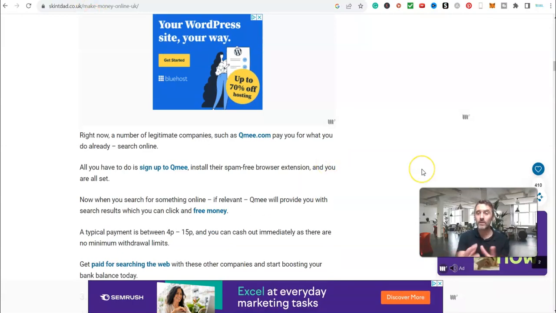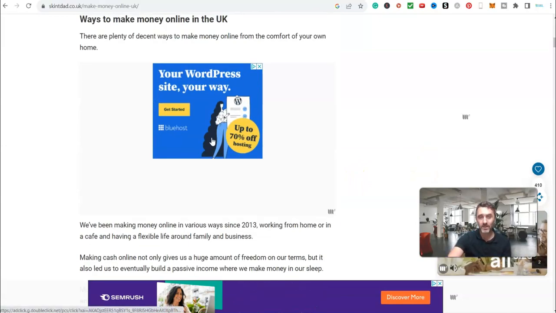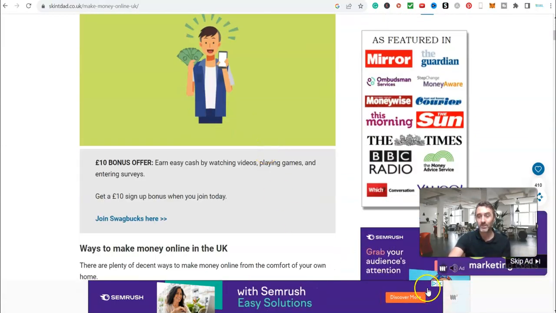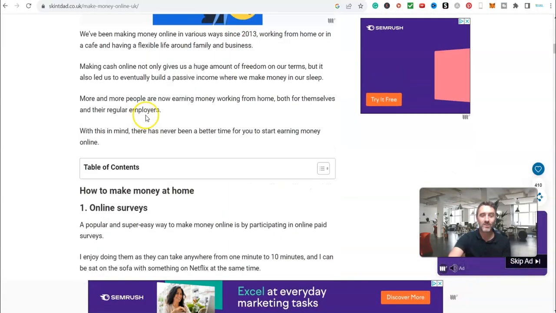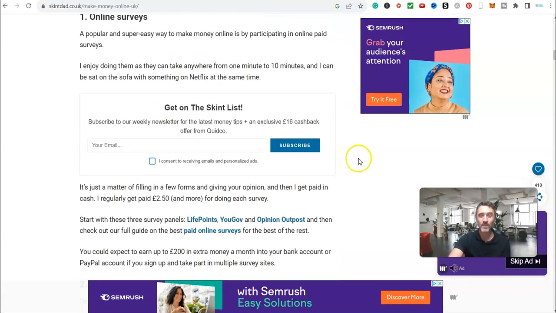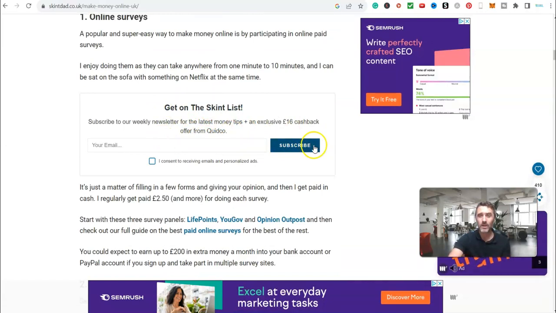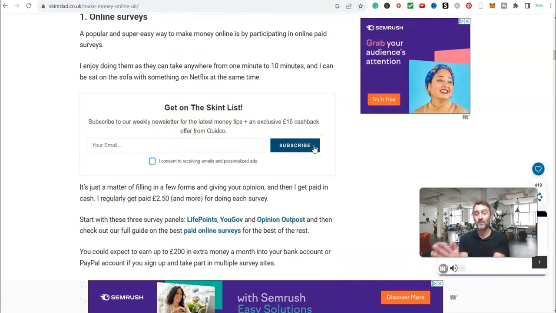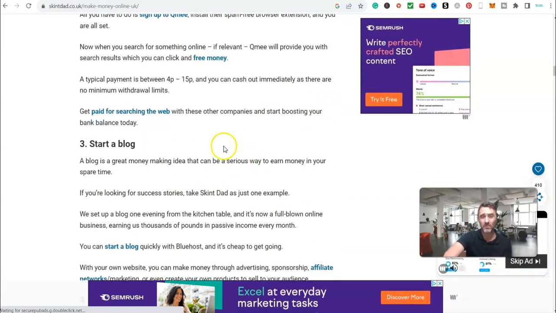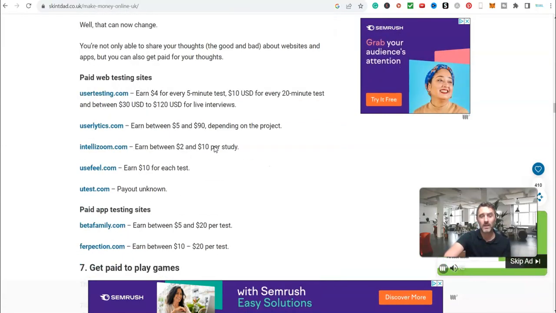So what do we know from this? They've created this piece of content, which in this example is a website, a blog article. They're earning money from these annoying ads which slow down your computers. They're also earning money from affiliate links. And at the same time, you see here, get on the skint list, they're also building an email list so they can then monetize further down the road. And this is just 3 examples of how you can make money with this type of content.